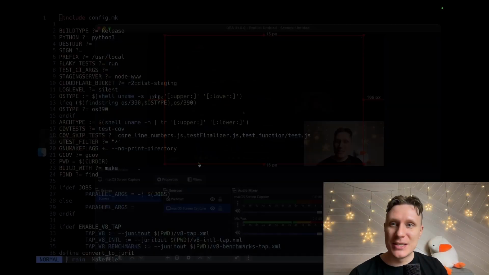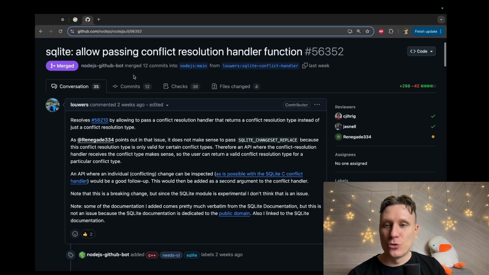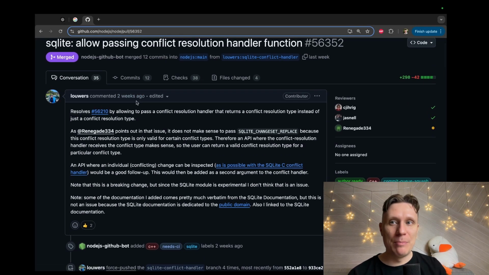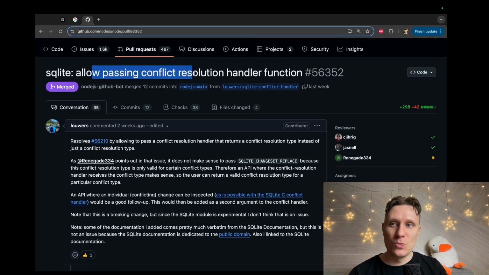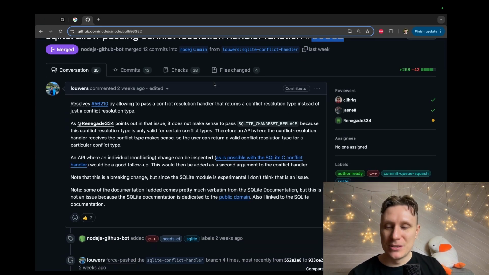Let's begin the game. As you recall, last time we selected a pull request to play. It's named "SQLite: allow passing conflict resolution handler function". This is the pull request, and this is the number of the pull request. We need to implement it.